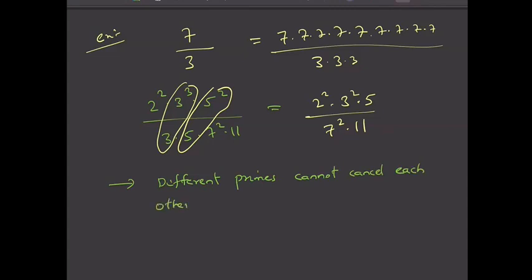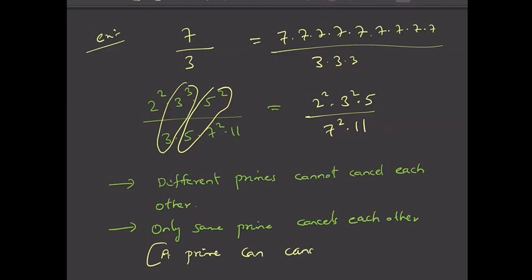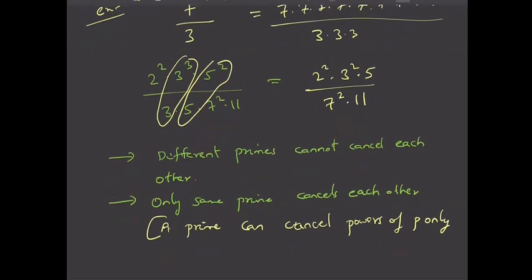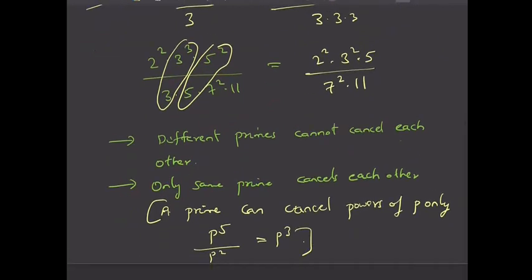Fine. Only the same prime cancels each other. That is, a prime p can cancel powers of p only, right? For example, if you have p power 5 by some p power 2, this you can write as p cube. But if there are different primes...